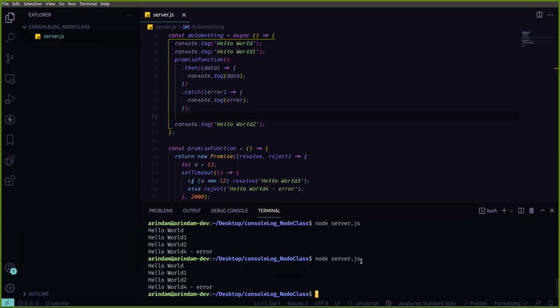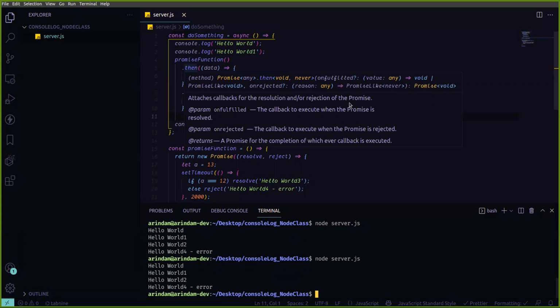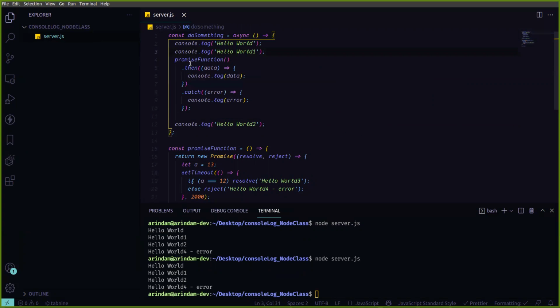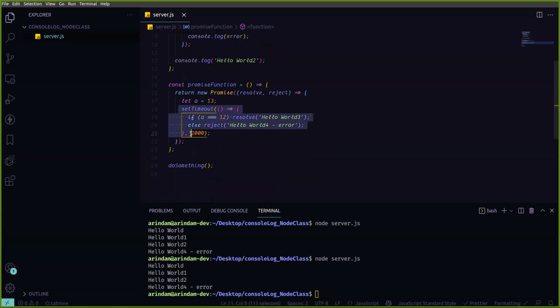So if you are running asynchronous, now let's see what will happen. If you are using await, then your compiler pauses until your promise gets resolved or rejected, then it will come to the next line. Otherwise not. Here I'm not using any await, so whatever console log is there, it's running. When that promise gets resolved, because this promise is running on set timeout, that means the promise takes two seconds at last to resolve or reject, because I'm giving 2000. 2000 means 2 seconds, 2000 milliseconds.